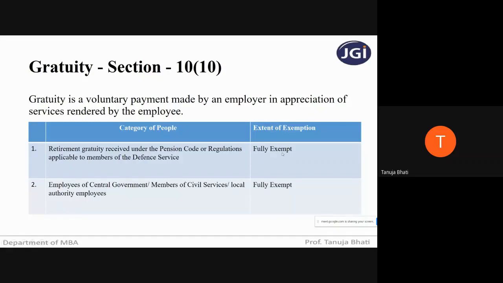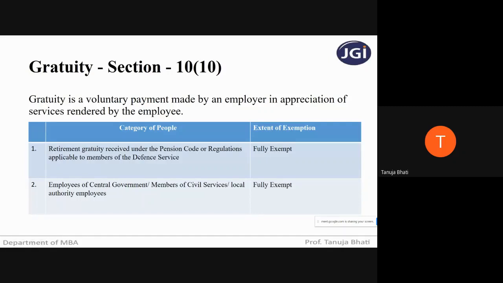Fully exempt means 100% exemption. No, nothing will be taxable. Second, if it is received by the employees of central government or members of civil service or local authorities, then again it is fully exempt. So depending upon the employee category, you have to decide whether it is taxable or exempt.